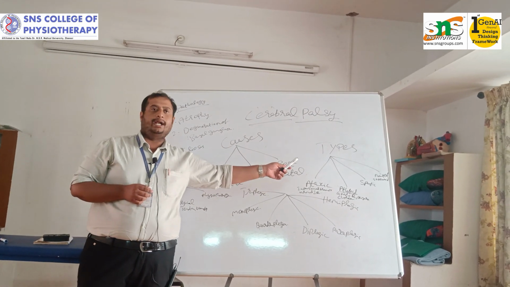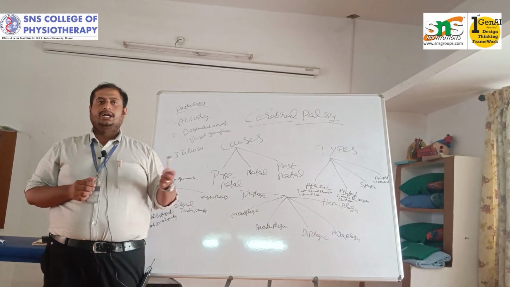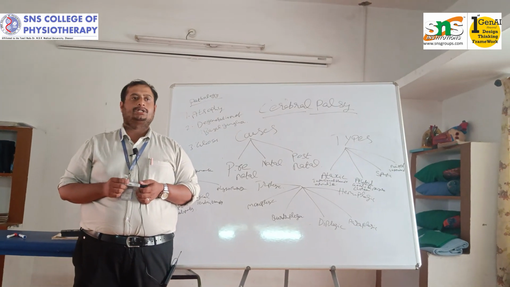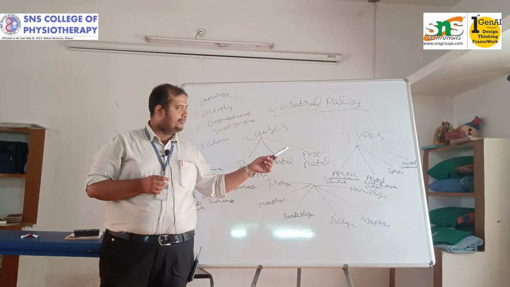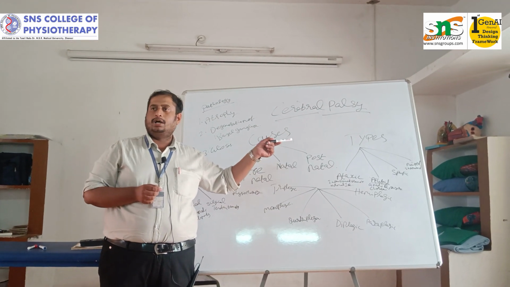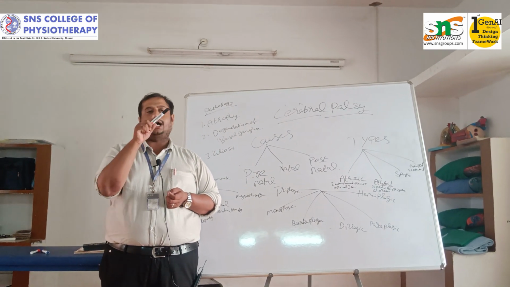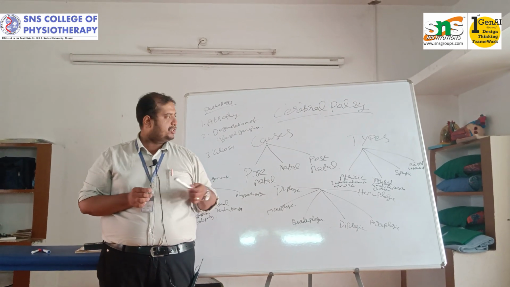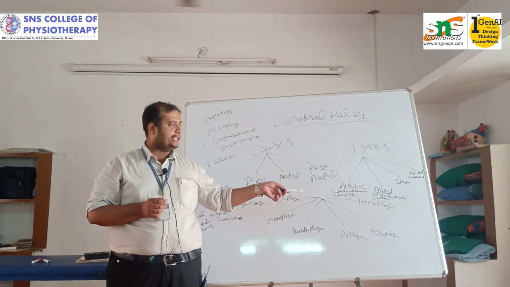The first name is called spastic CP. The name spastic itself says the child will go for spasticity. What is meant by spasticity? Increase in the muscle tone. The muscle tone will get increased so that the babies go spastic in nature. All the muscles in the flexor or in the extensor compartment will go spastic in nature. Second one is the ataxic or the athetoid.